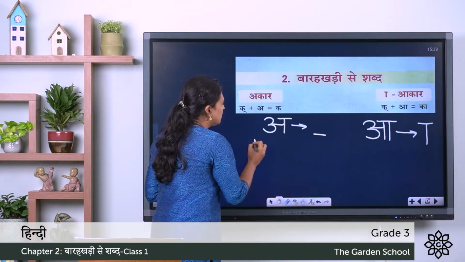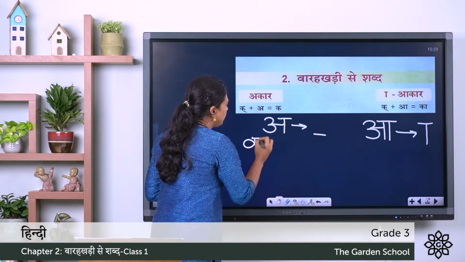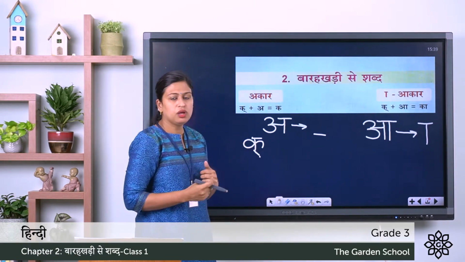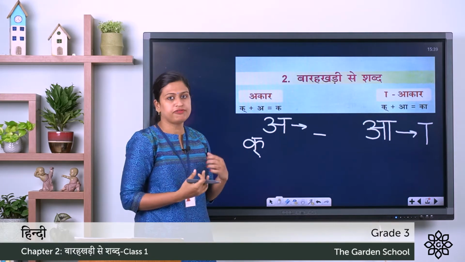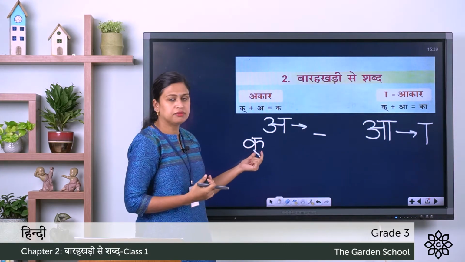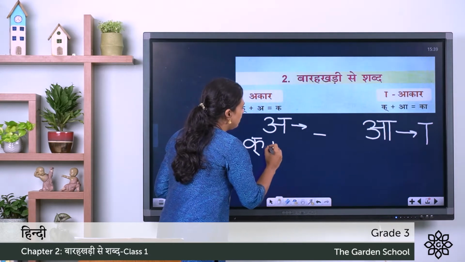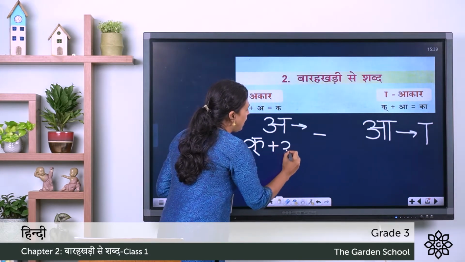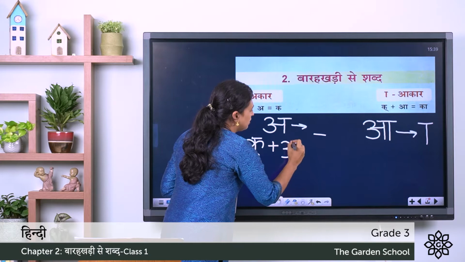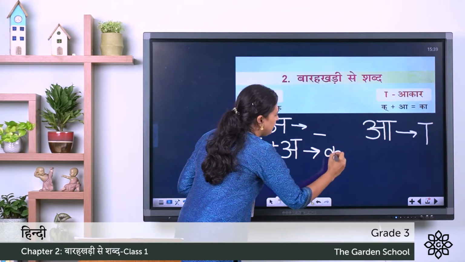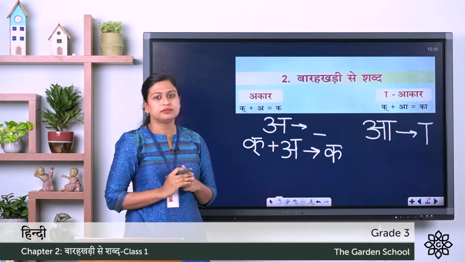So this Ka is formed by the half of Ka. This is Hal symbol which represents the half form. So Ka, Hal symbol means half of Ka. Now here we are using A symbol, that means there is no symbol and we get only Ka.